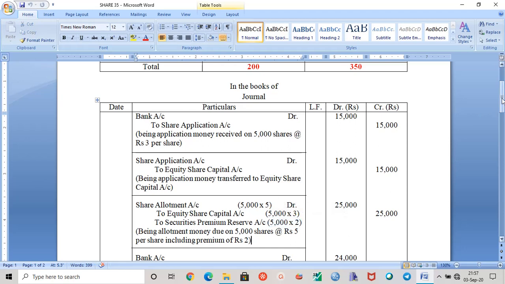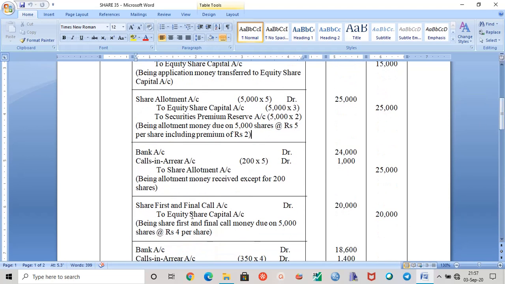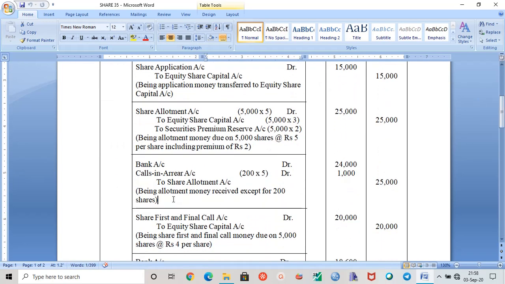And this SPR will involve rupees 2 here, for the premium money. So when we receive the allotment money, the entry will be bank account debit, calls in arrear account debit to share allotment, because we saw here that Mr. Datta, who held 200 shares, failed to pay the allotment money on time. So we are receiving the allotment money except for 200 shares. Please follow the narration also. Read the narration also, because this narration is the justification of that particular entry.